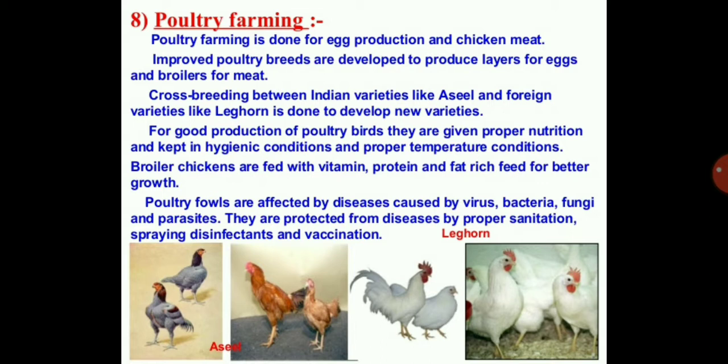For good production of poultry birds, they are given proper nutrition and kept in hygienic conditions at the proper temperature. Broiler chickens are fed with vitamin, protein, and fat rich feed for better growth. Poultry fowls are affected by disease caused by virus, bacteria, fungi, and parasites. They are protected from diseases by proper sanitation, spraying disinfectants, and vaccination.